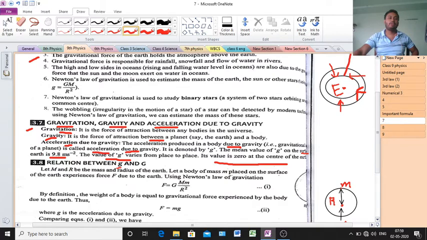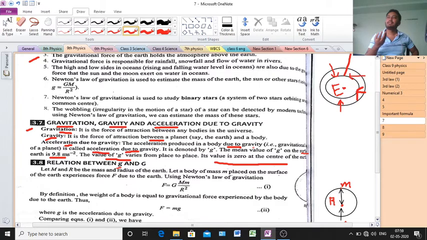And in the next point, gravity: it is the force of attraction between a planet and a body. It is a force of attraction between a planet and a body. The force of attraction between a planet and a body is gravity.